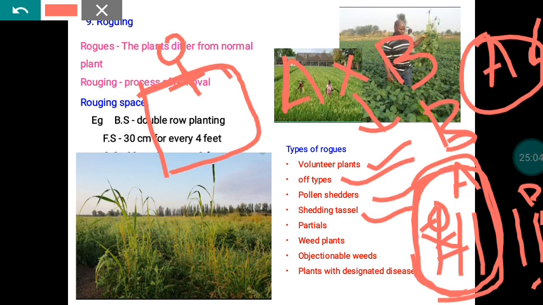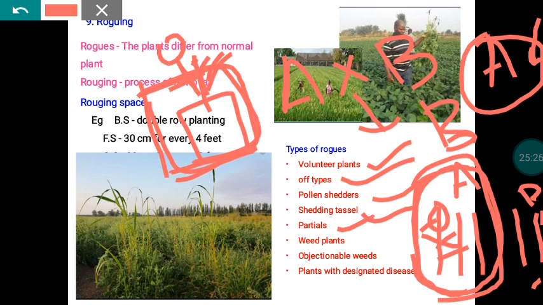Once you declare a row as female, all the plants should be properly detasseled, so that none of the plants can produce a tassel able to shed pollen grain. Through proper field inspection and roguing, we have to remove that. Similarly, partials are also reported in the case of maize.